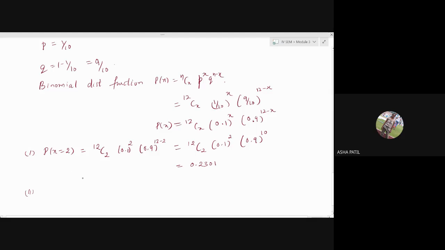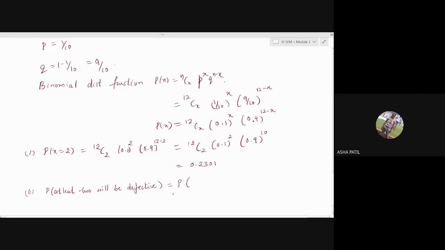Second one, at least 2 will be defective. What should I write? Probability that x is greater than or equal to 2. Yes, at least 2. Just analyze the sentence, think of it, read it twice, then write it.